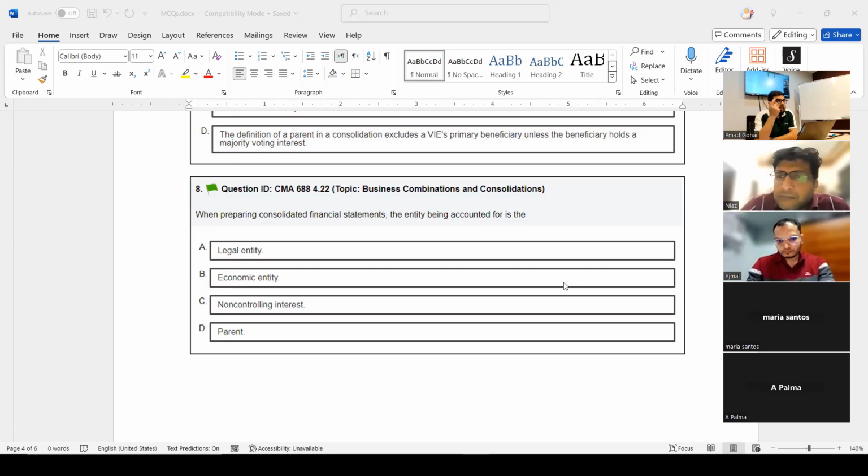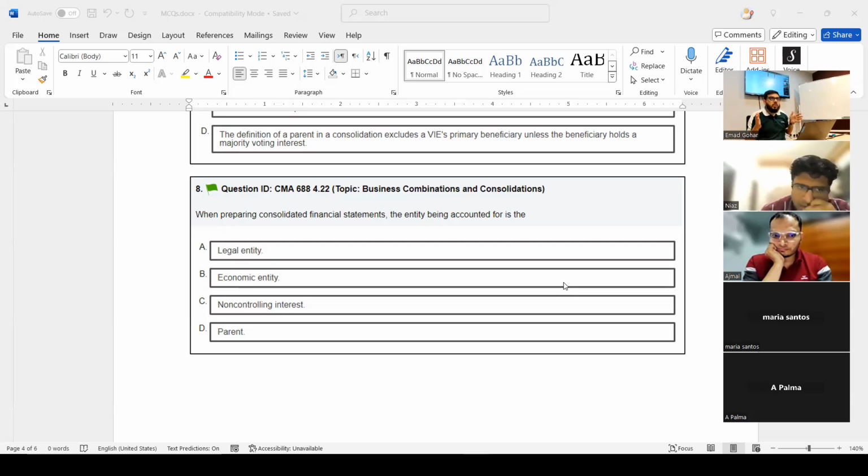So that one company, legally speaking, it's not one company, it's so many companies, right? Maybe 3, 4 companies, 10 companies. They are all having different legal existence. Okay. So when we say the entity being accounted for, what is this consolidated entity? Is it a legal entity? No. Is it the parent? No, because parent has a separate identity.